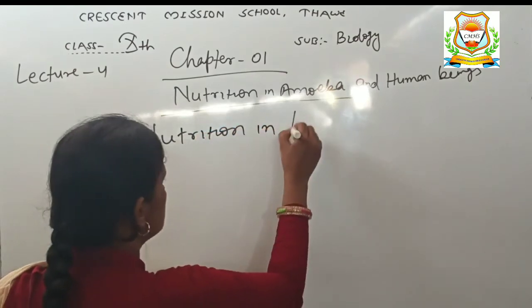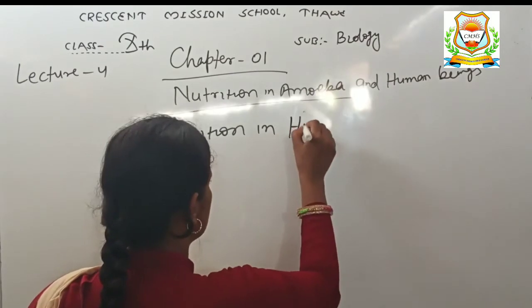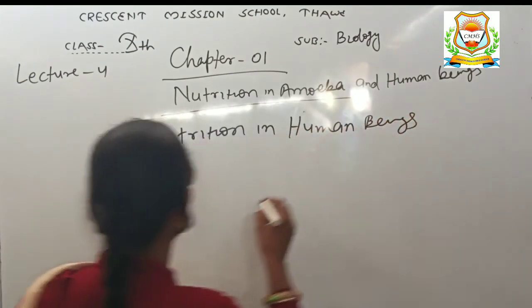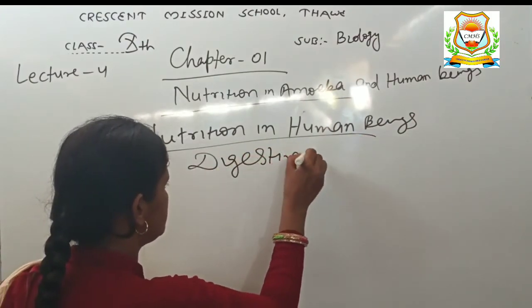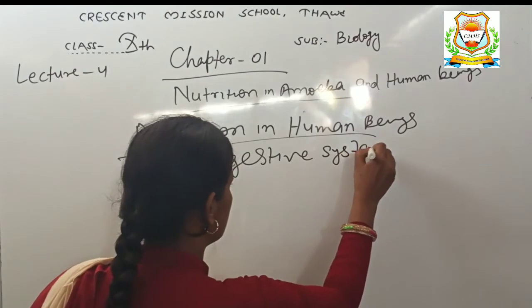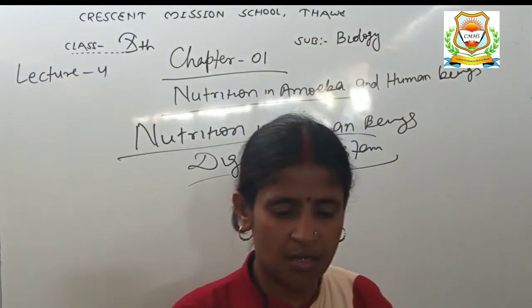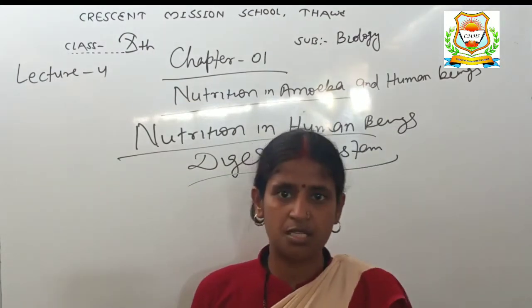Nutrition in human beings: the digestive system. We know that nutrition in human beings takes place through the human digestive system.